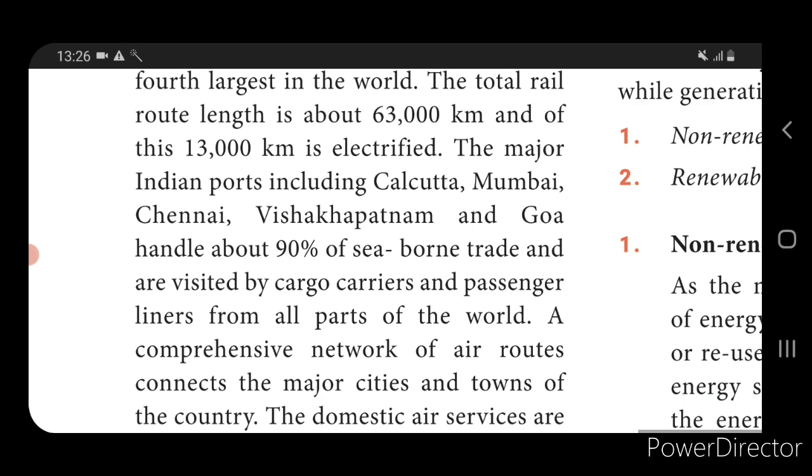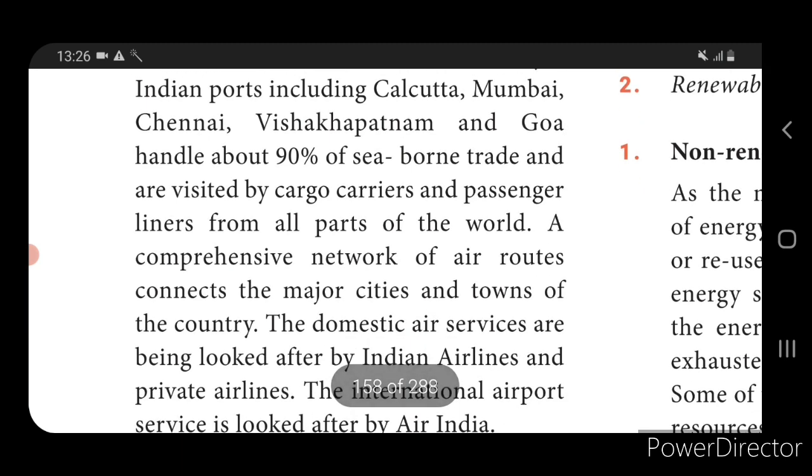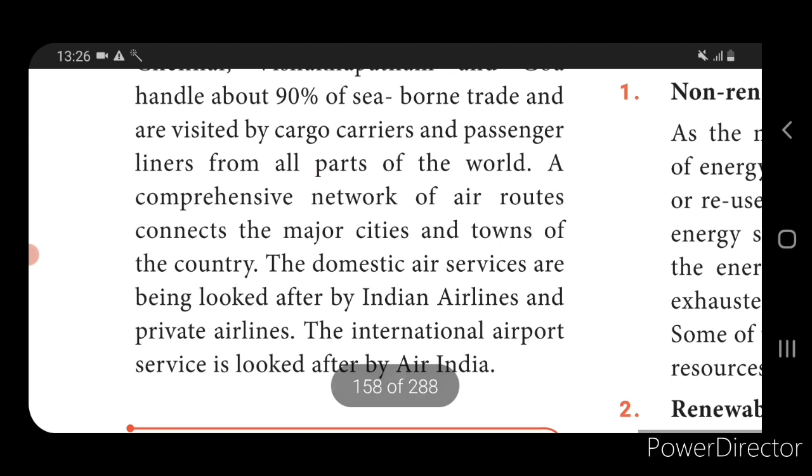The next one is air. A comprehensive network of air routes connects the major cities and towns of the country. The domestic air services are looked after by Indian Airlines and private airlines. So we have domestic airlines as well as international airlines. These are the major things which are well located and well supportive for India.